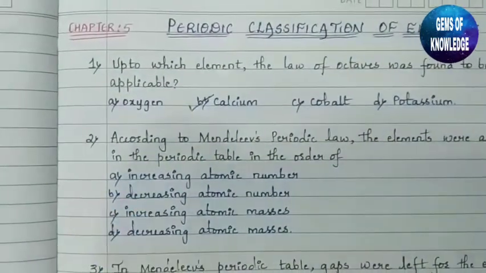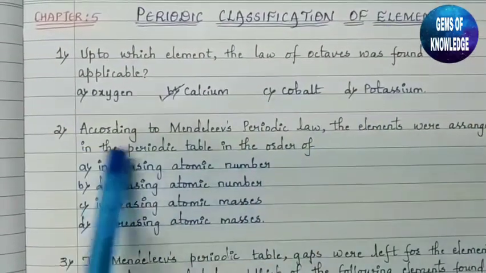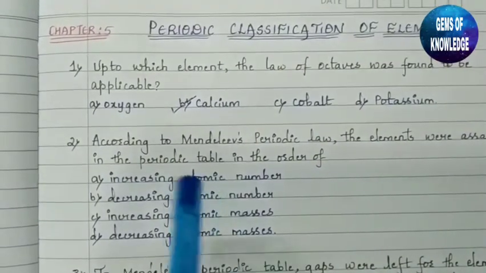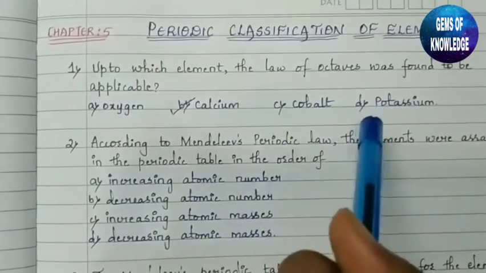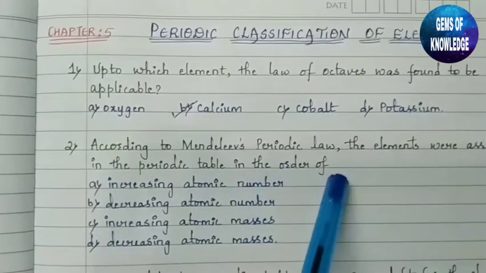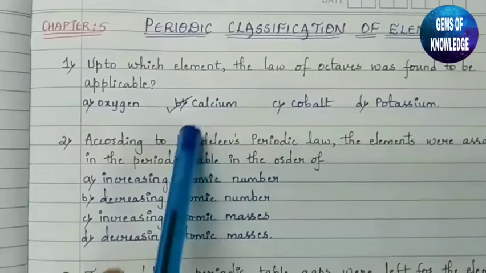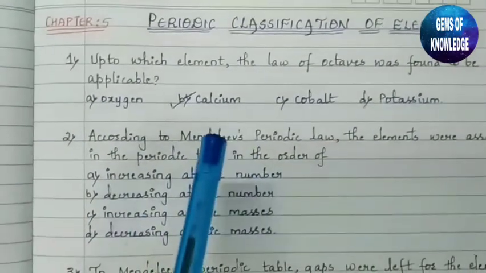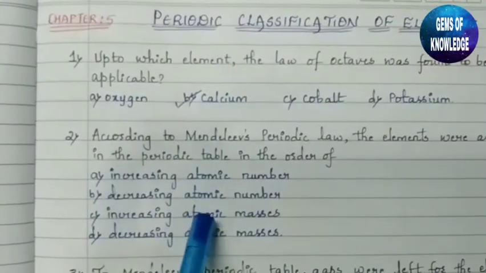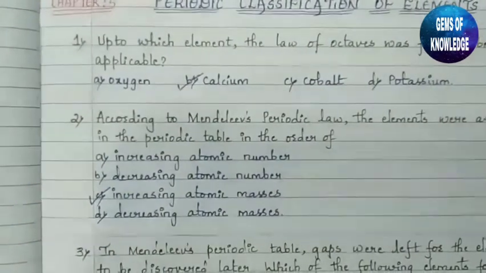Next question. According to Mendeleev's periodic law, the elements were arranged in the periodic table in the order of what? We should state Mendeleev's periodic law: the elements were arranged in the periodic table in the order of increasing atomic masses. Mendeleev arranged the elements in his periodic table in the order of increasing atomic masses. So the correct answer is C, that is increasing atomic masses.